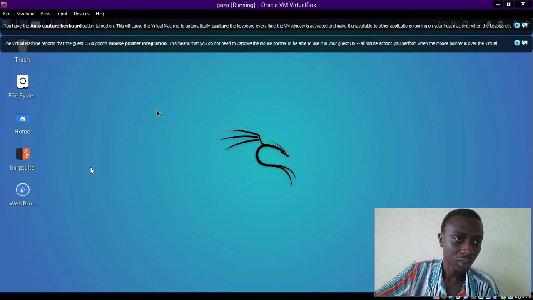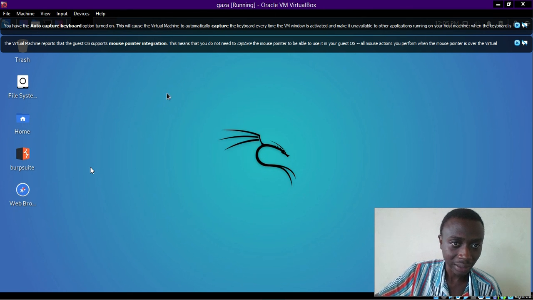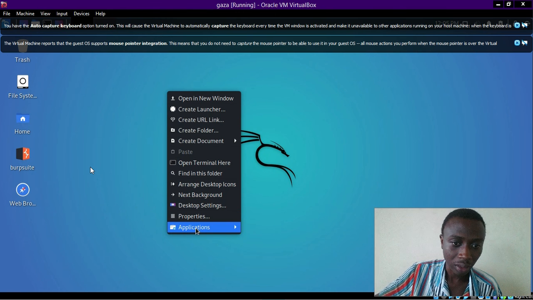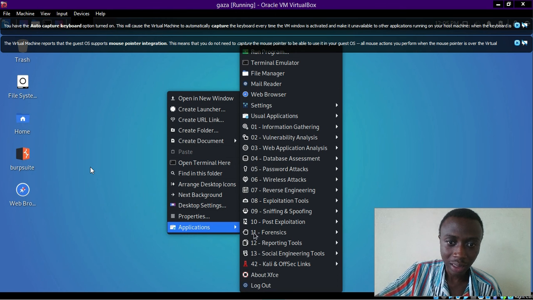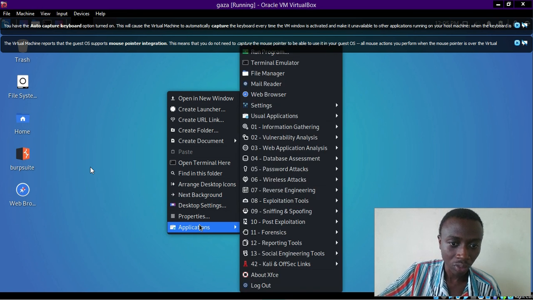Some of the software is already built into the Kali Linux operating system. As you see, as we installed it earlier, we were not having these two software, but they are inside this operating system, and we only need to navigate to it. That is, we right click, and we go to Applications, and these are a series of applications that we have. We have the web browser. I just dragged it to the desktop like this, and it was there. Since I already have it, I don't need to drag it again.